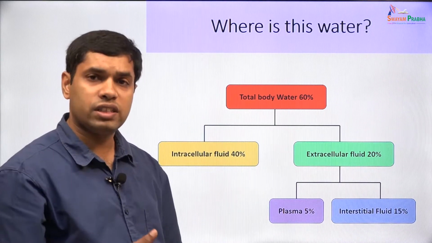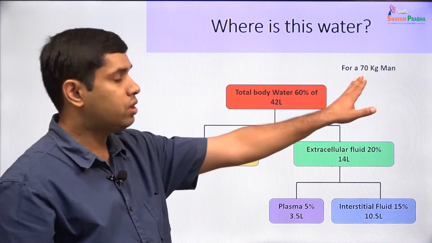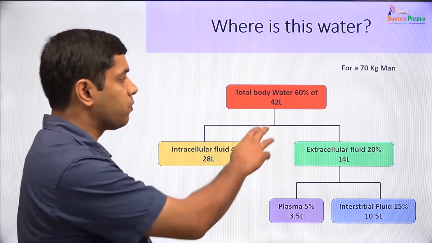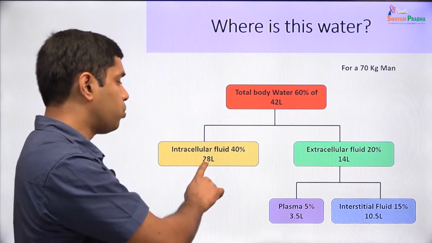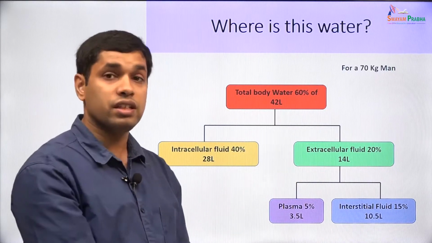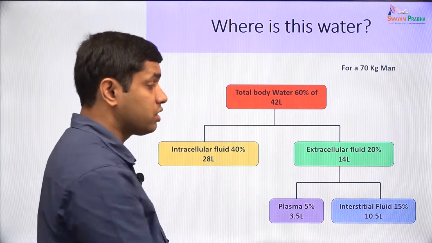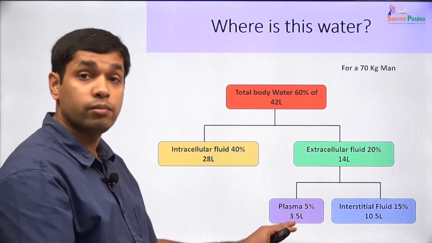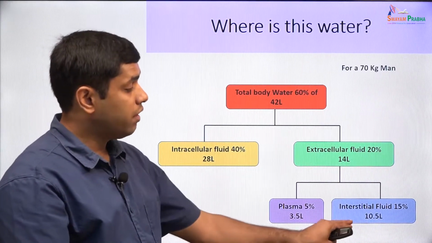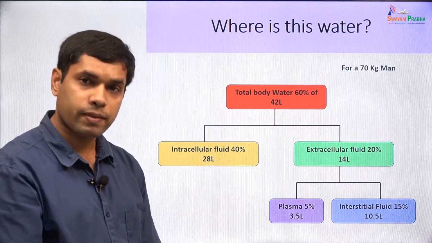Let us look at how does this translate into absolute numbers. So, if you have a 70 kilo adult man, 42 liters would be the total body water, 28 liters in the intracellular fluid, and 14 liters in the extracellular fluid. Plasma will contain about 3.5 liters and the interstitial fluid will contain about 10.5 liters.